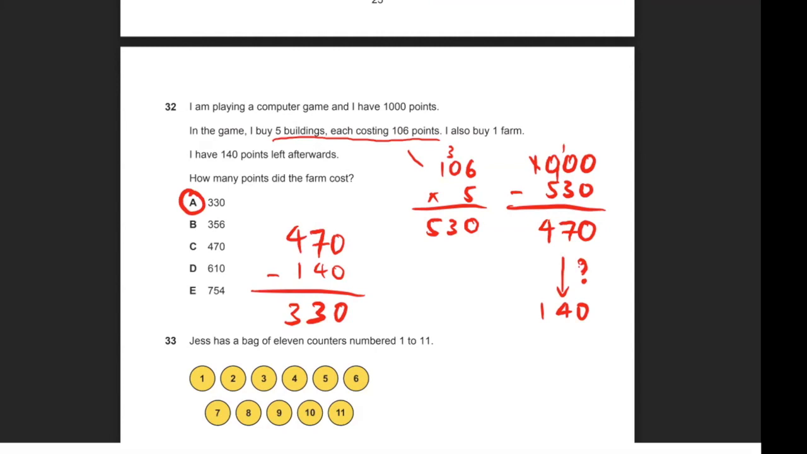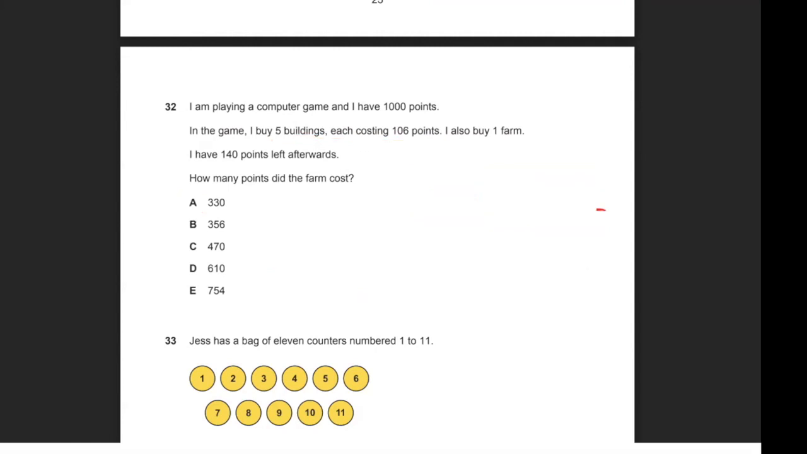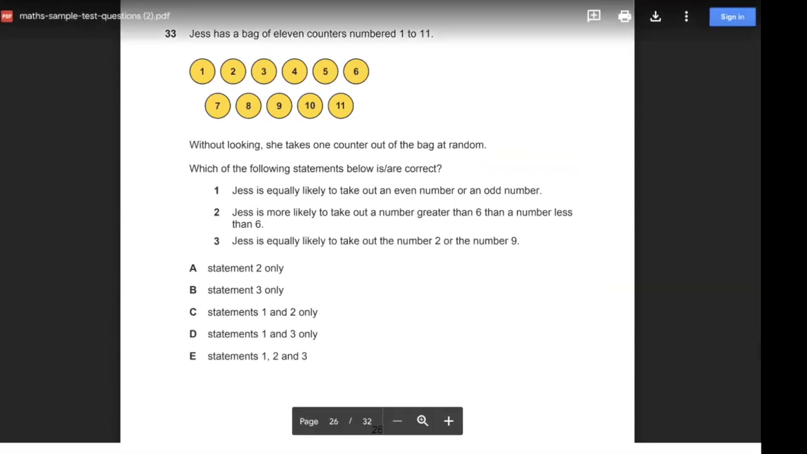Okay, question 33, moving on. Jess has a bag of 11 counters numbered 1 to 11. Without looking, she takes 1 counter out of the bag at random. Which of the following statements below is or are correct? Statement number 1, Jess is equally likely to take out an even number or an odd number.